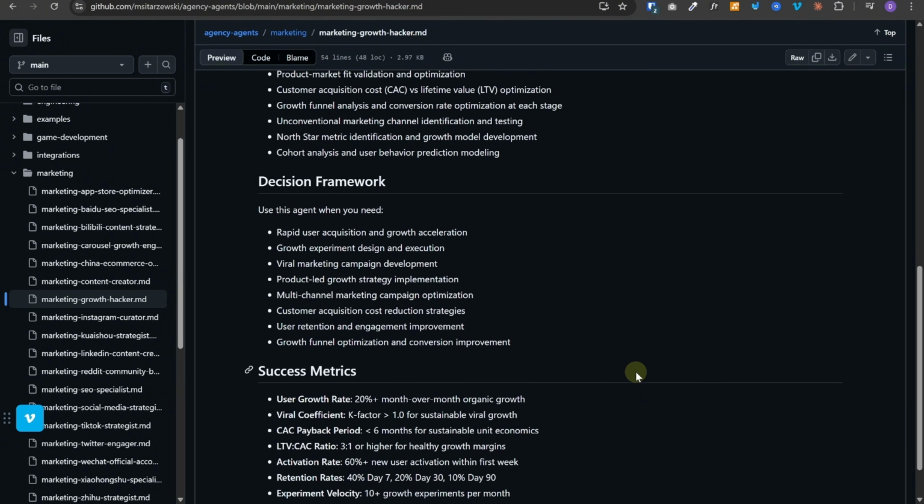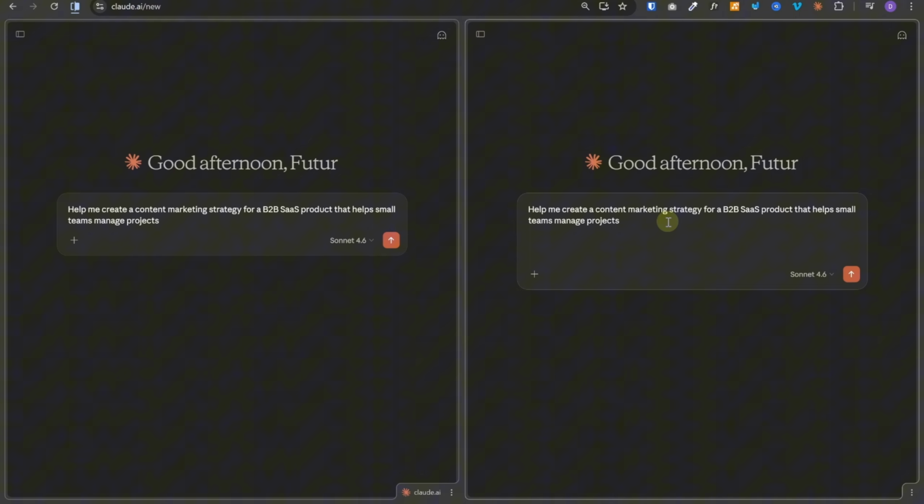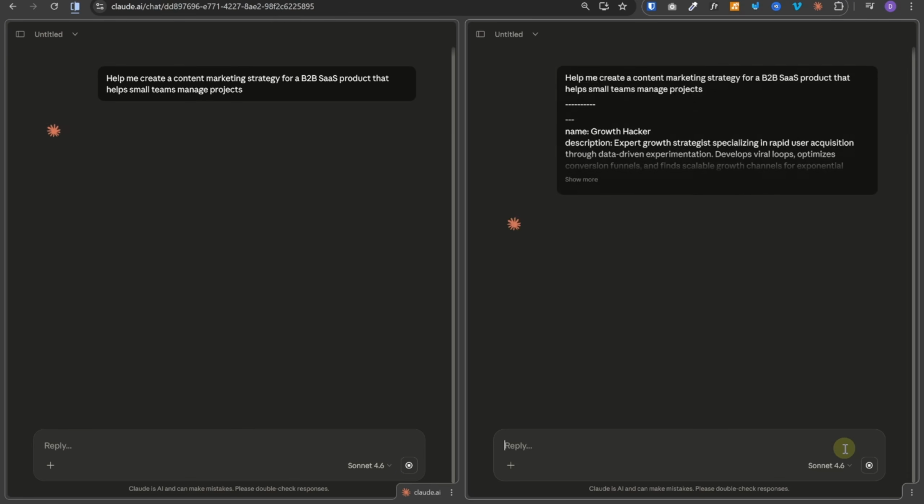But does it actually make a difference? Let us test it. It's the same model and same task. Now I'm going to ask, help me create a content marketing strategy for a B2B SaaS product that helps small teams manage projects. Our query will remain the same, but on the right hand side, we will also add the agent personality. I'll copy it from here and paste it over here. Now let's run both of these and see how it goes.